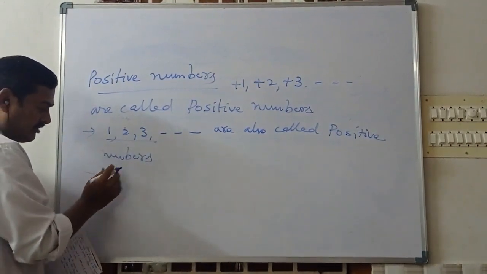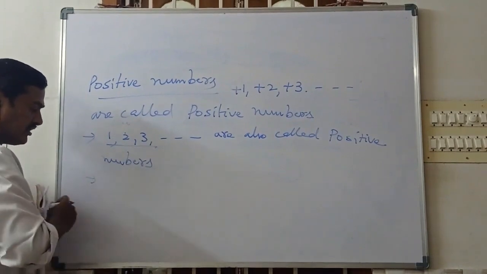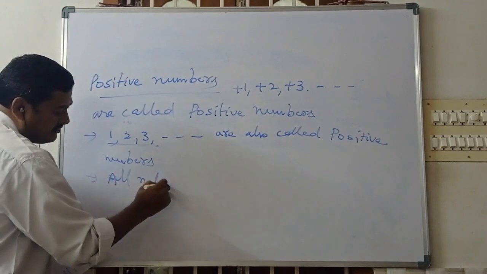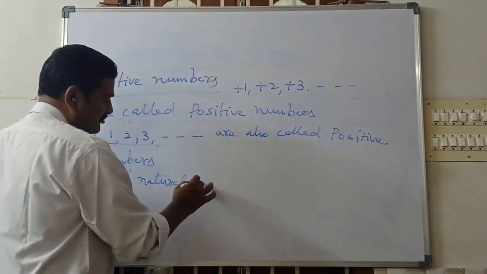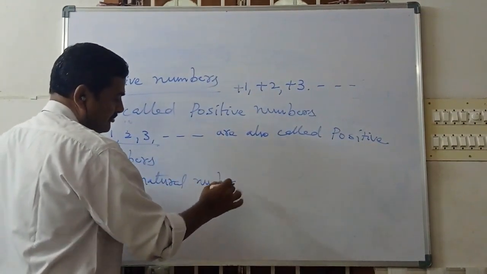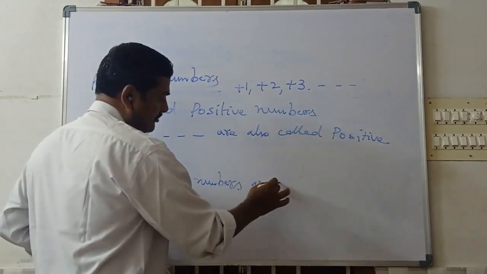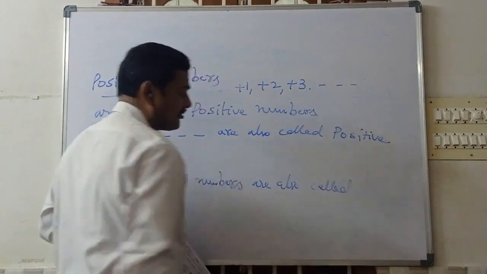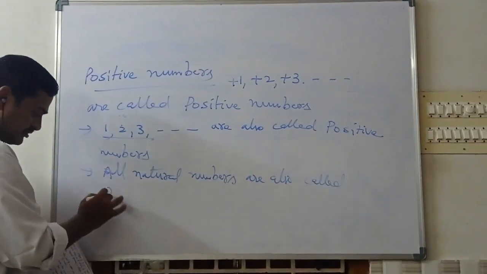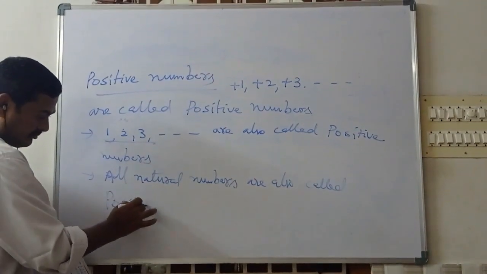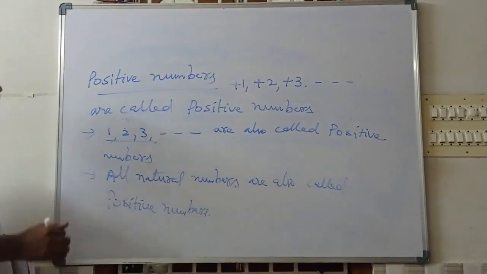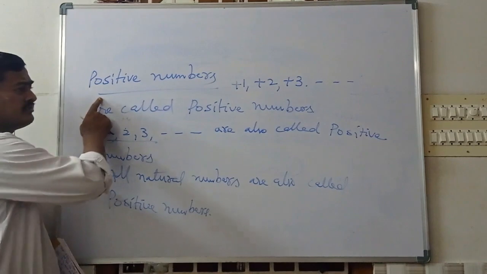That means all natural numbers are also called positive numbers.